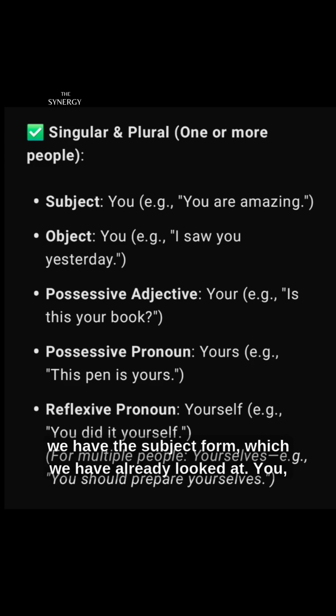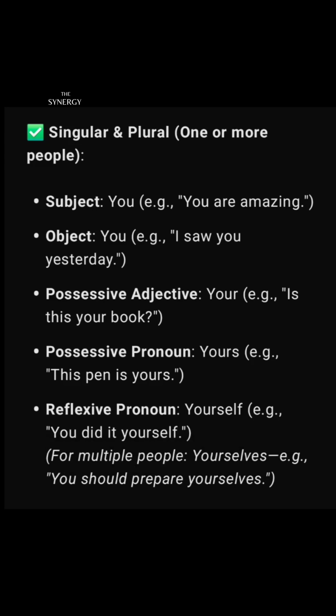Now, we have the subject form, which we have already looked at. You are amazing. The object you: I saw you yesterday. Possessive adjective, your. Is this your book? Now, for the possessive pronoun, yours. This pen is yours. Don't worry, you understand or appreciate this better when we start looking at adjectives.